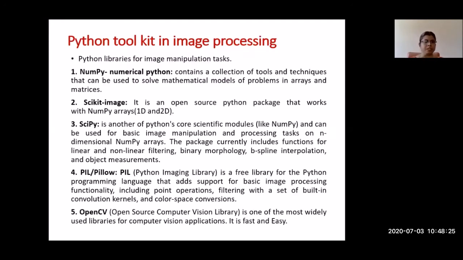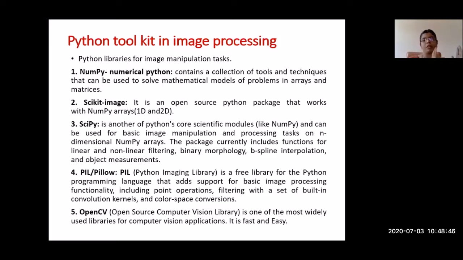Okay. Now we are going to discuss what Python tools and kits are available for doing image processing. Basically, there are 10 Python tools available for doing image processing. The first one is NumPy, that is, numerical Python. It contains the numerical tools.